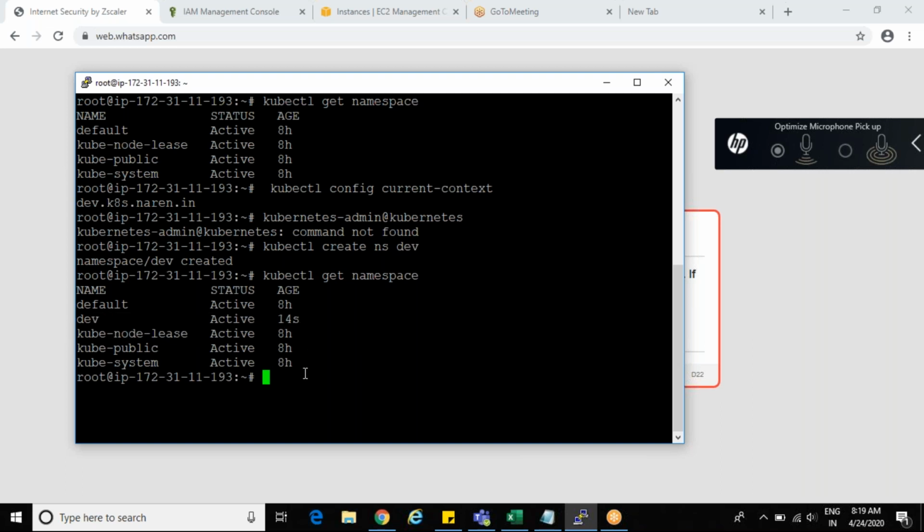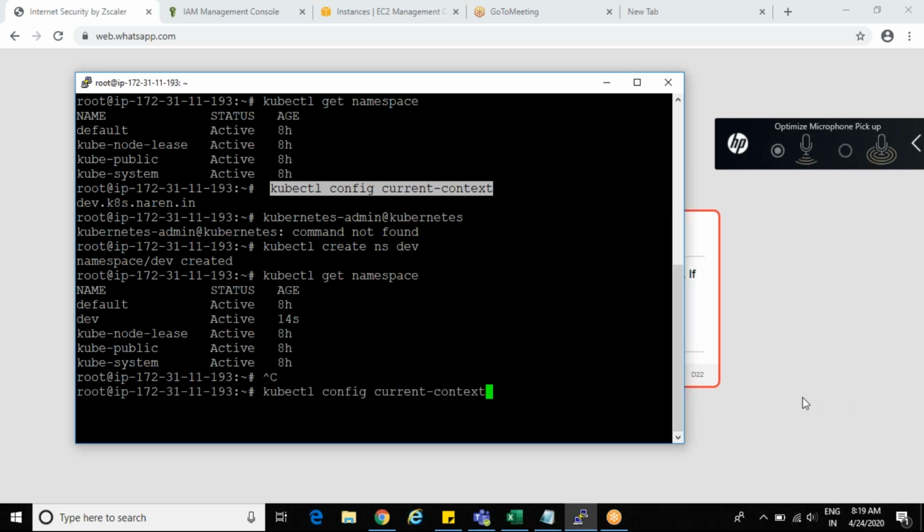So how can I switch from one namespace to another namespace? Here you have one command, right? kubectl config set-context. Run that command. Not that one, one more. kubectl config set-context.